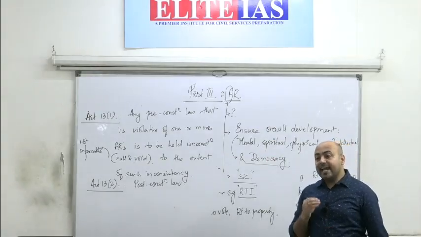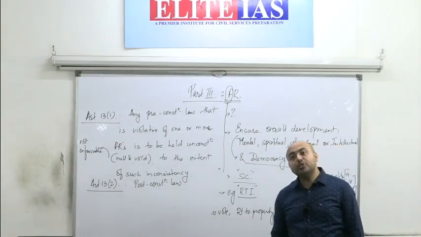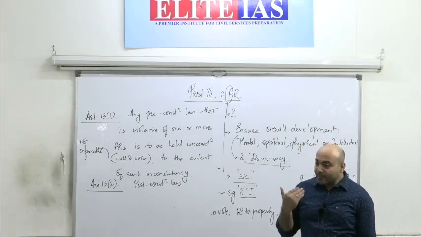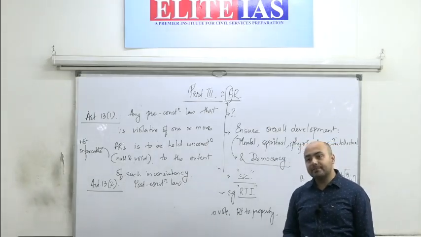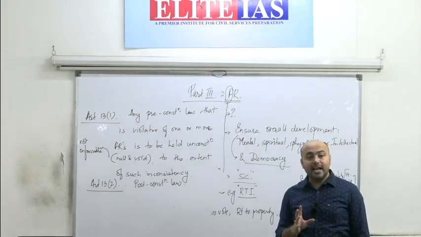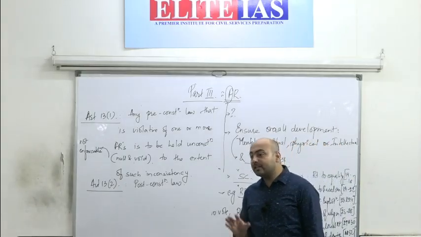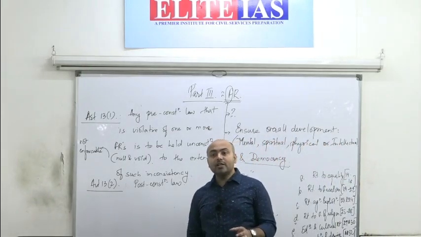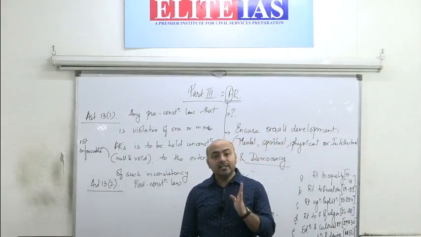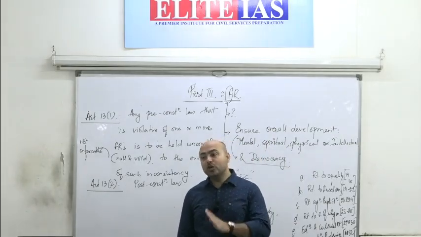That means any law that is made in the post-constitutional era, after the Constitution has been enforced, by the Parliament or by the state legislature, any such law that has been enacted, but the law is contradicting one or more fundamental rights, the law is to be held unconstitutional, null and void, ultra vires, which means no more enforceable.